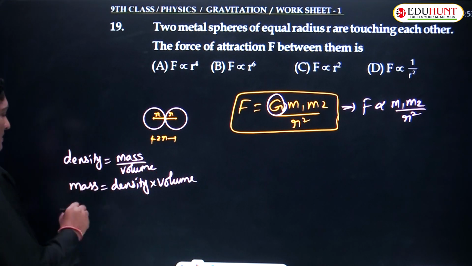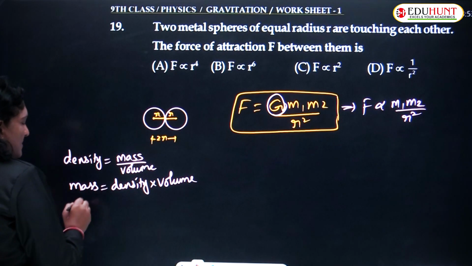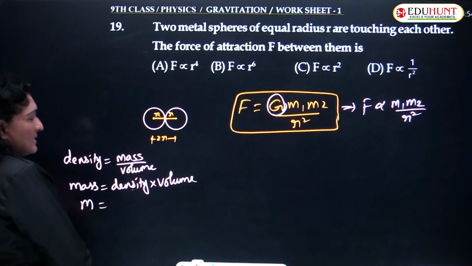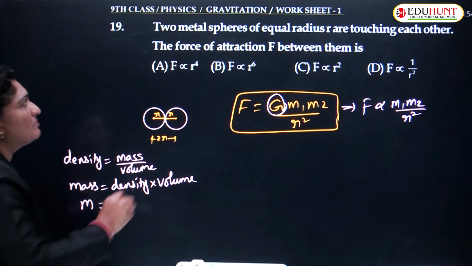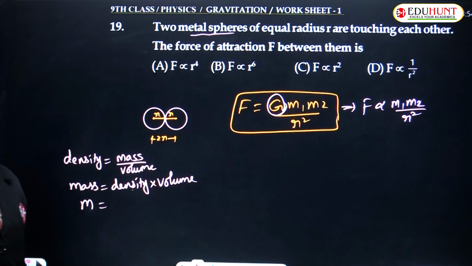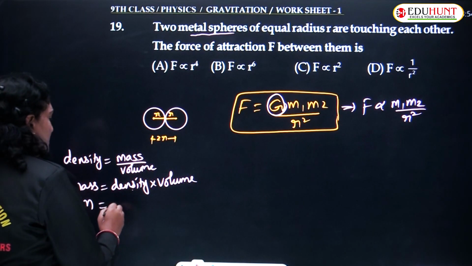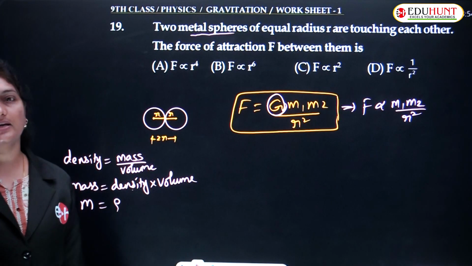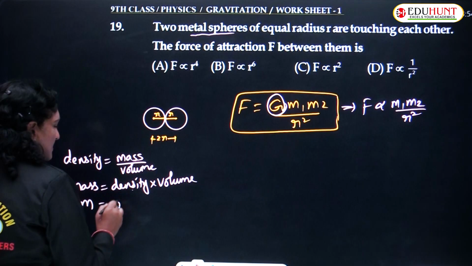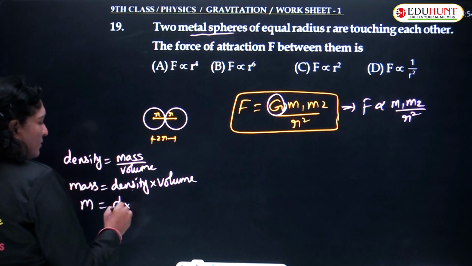If I represent this mass as M, then M is equal to density times volume. Because both are made up of the same material, metal sphere, if the density of the first body is rho, the density of the second body is also rho.